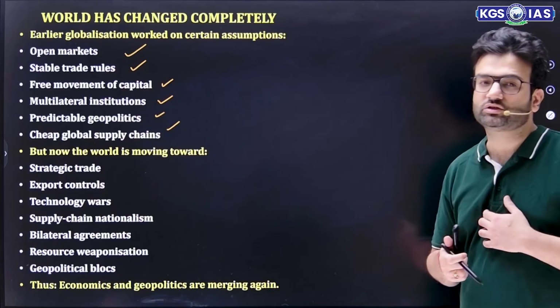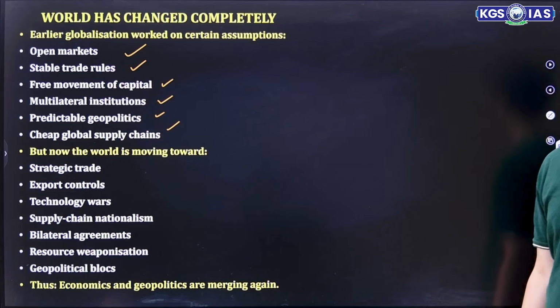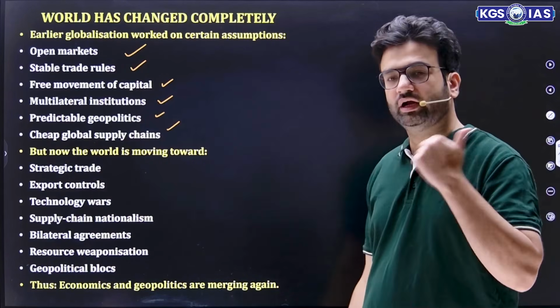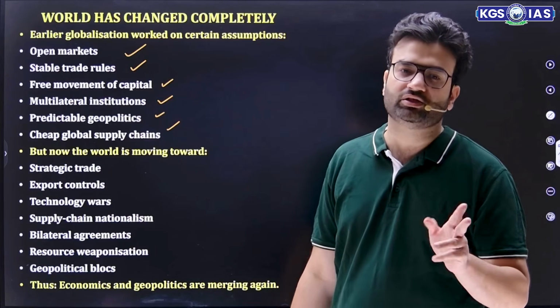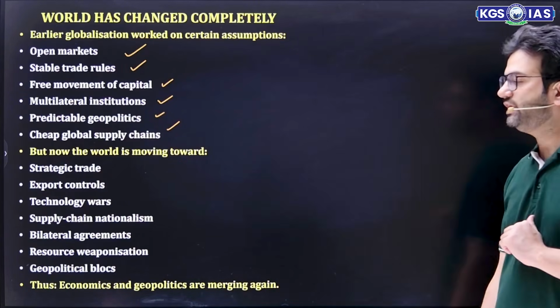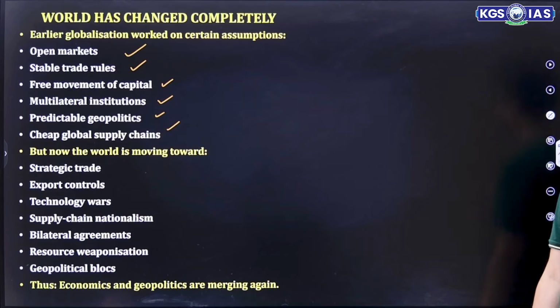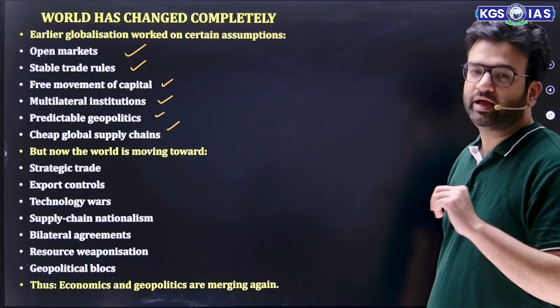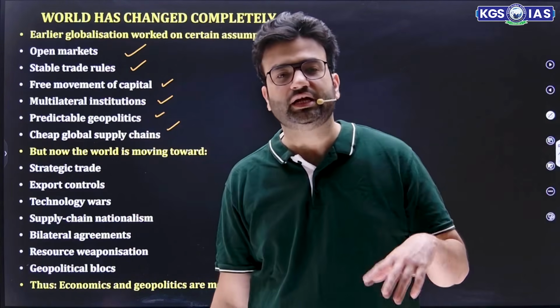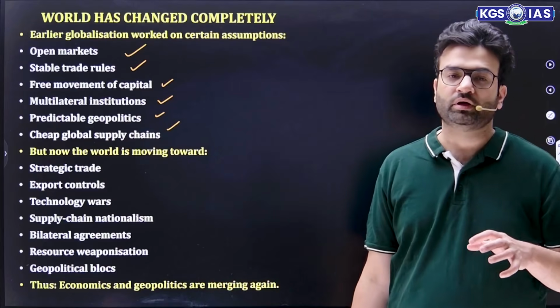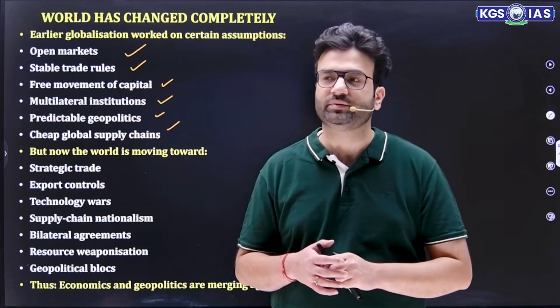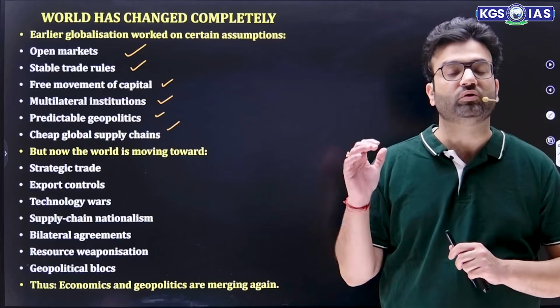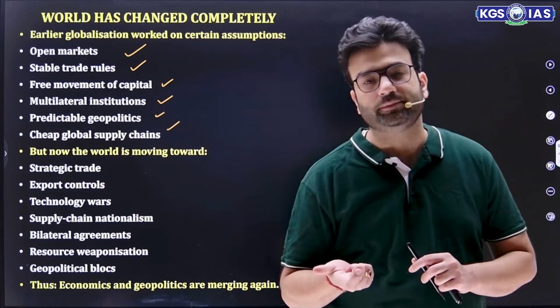Then technology wars. Obviously, there is one technology, then another country develops a more advanced technology, then a third country develops another advanced technology. So a technology war is going on. Supply chain nationalism, then bilateral agreements, this is again very important. As I mentioned earlier, countries felt that we need to create a strong group. Now they are focusing on creating bilateral agreements. Bilateral agreements mean maintaining relationships with those countries which help them strategically.